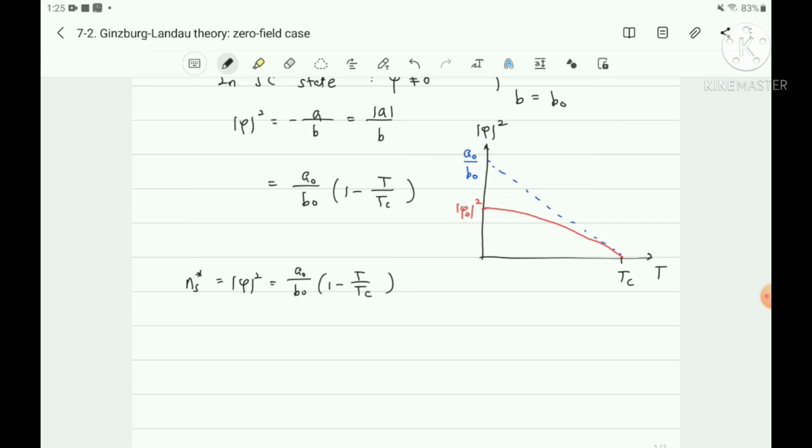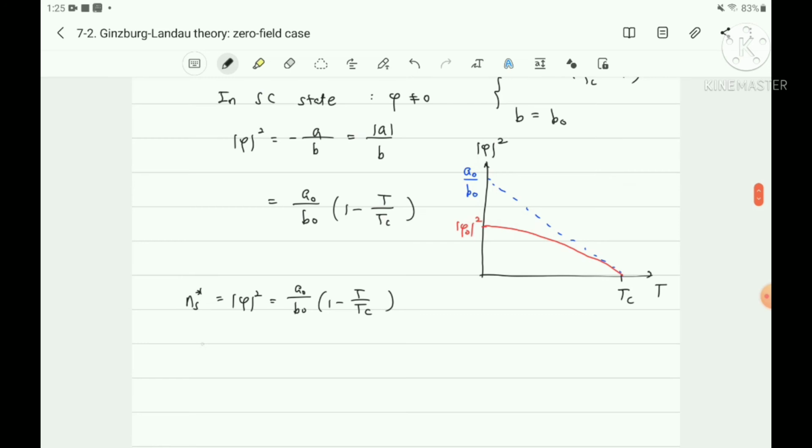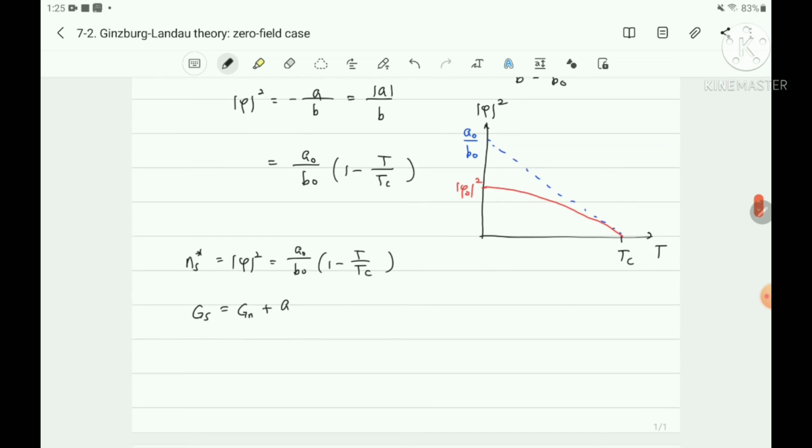From this assumption, the superconducting state is the normal state plus a phi square. The first term, a phi square, is minus a over b, plus one half b phi to the 4, and therefore it is a over b square.